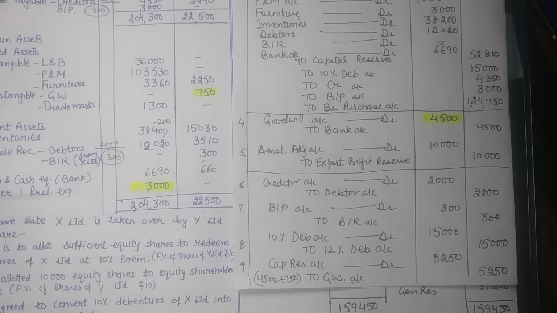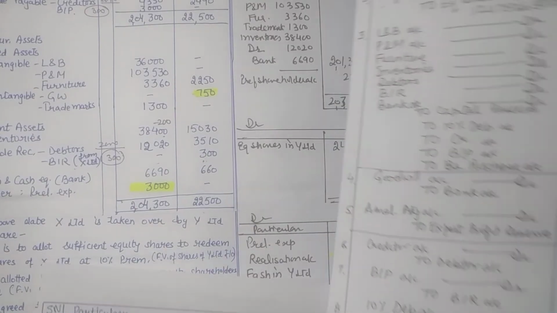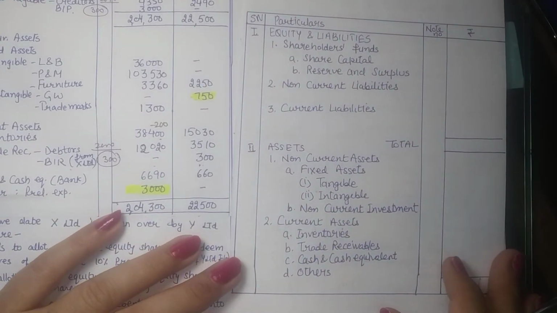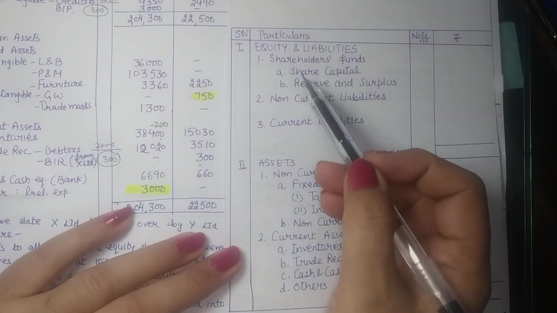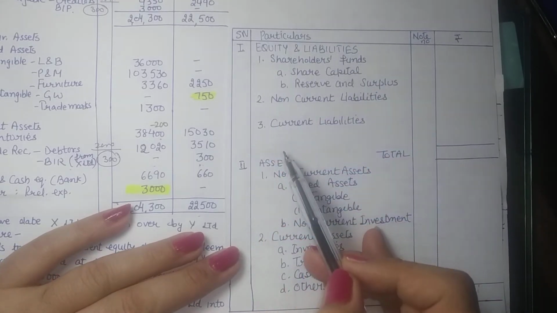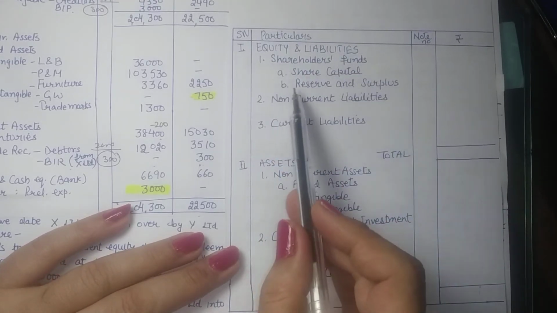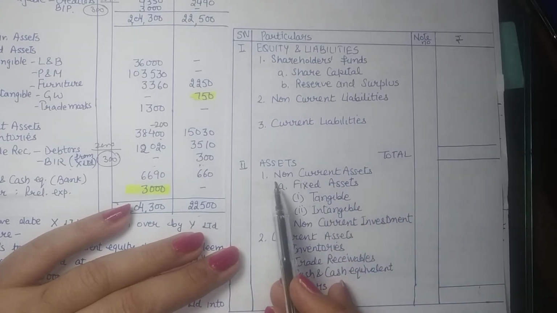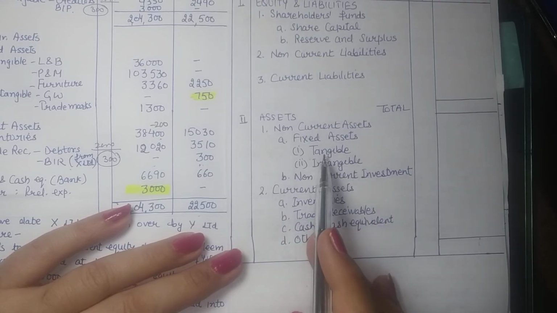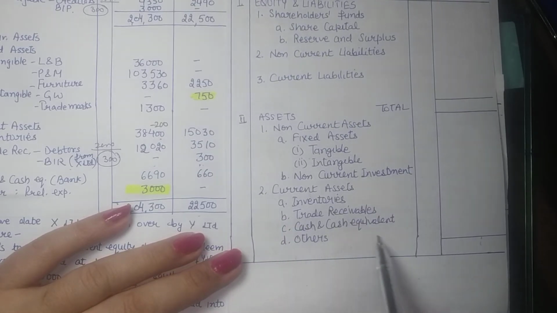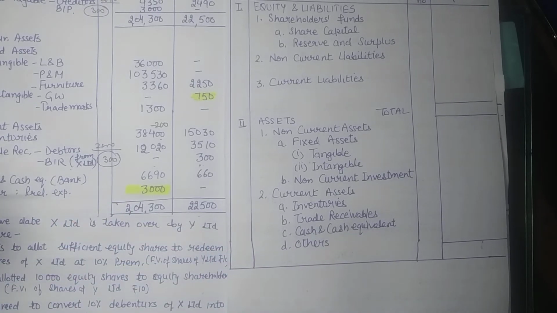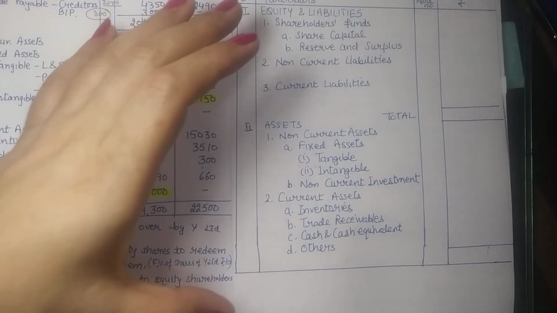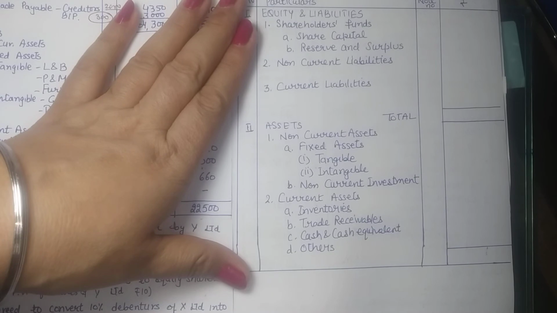So remember, a balance sheet of a company is always in a standard format. And what is the format? This is the format. That is, in the balance sheet we have equities and liabilities. Number 1, you are to record shareholders funds, capital and reserve separately, non-current liabilities, current liabilities. Then you have non-current assets including tangible, intangible and investments and current assets. And all the amounts, remember all the amounts are to be shown through the notes. So our balance sheet will always be a compact balance sheet like this.